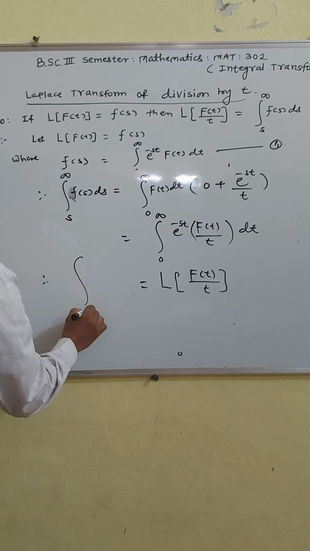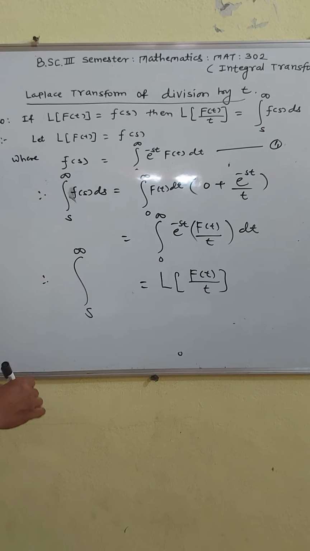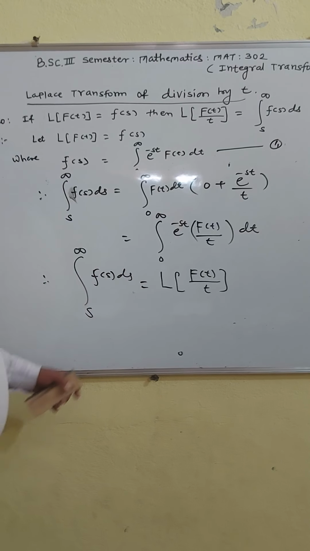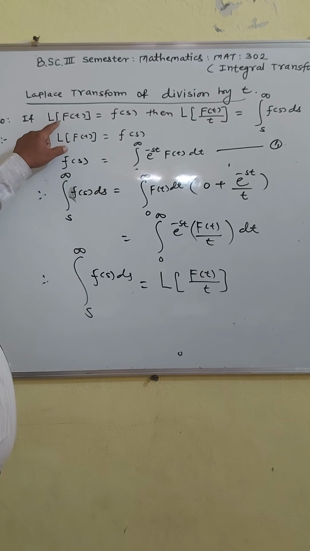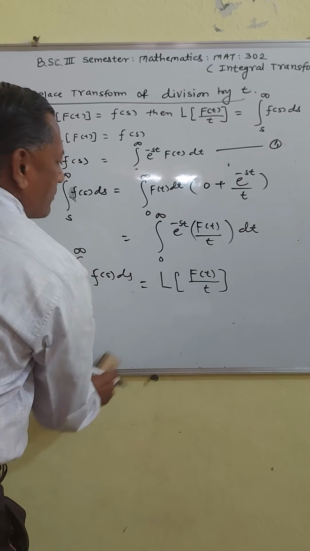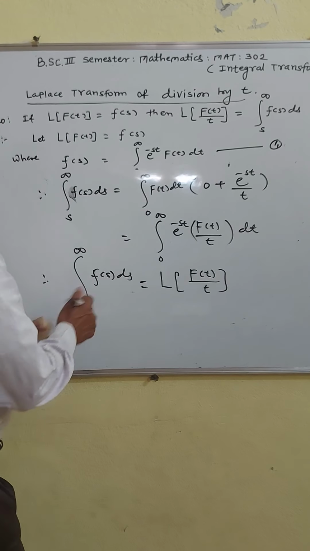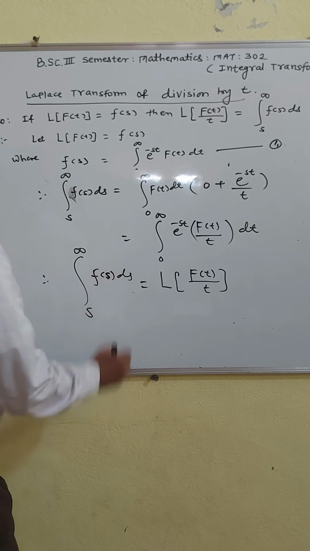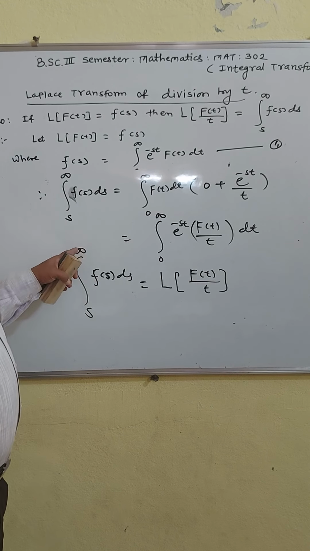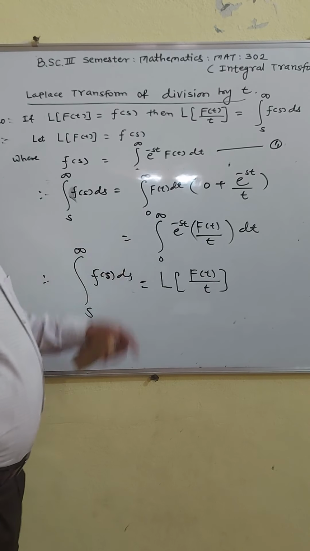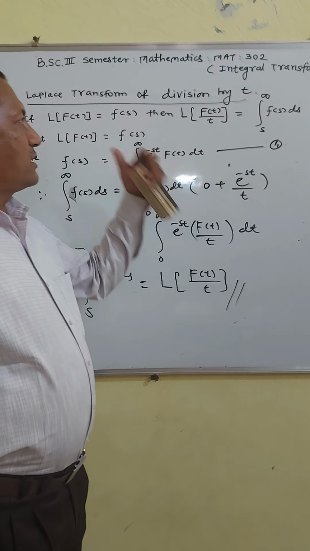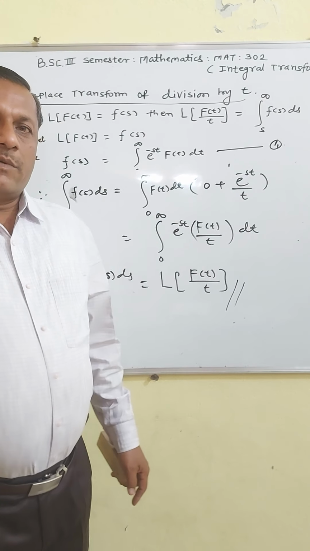Therefore, left side is s to infinity F of s ds. Thus, if Laplace transform of f of t is equal to F of s, then Laplace transform of f of t upon t is equal to integration of F of s with respect to s, and integration is going from s to infinity. So, this is the Laplace transform of division by t. Now, using this theorem, we see some examples.